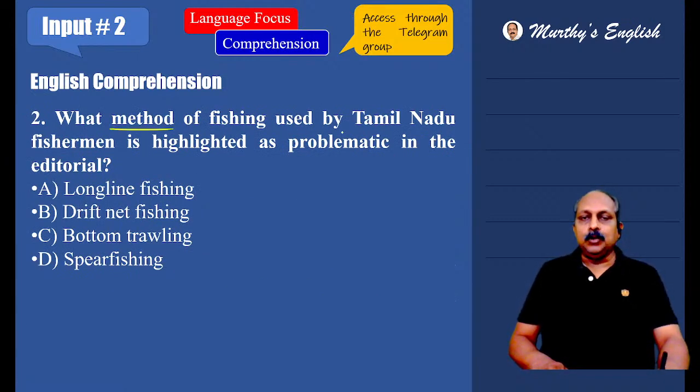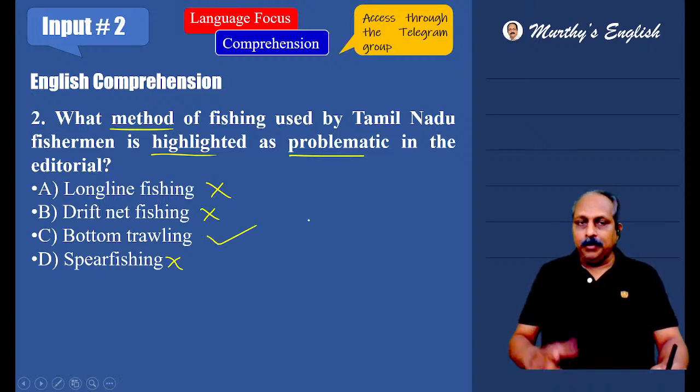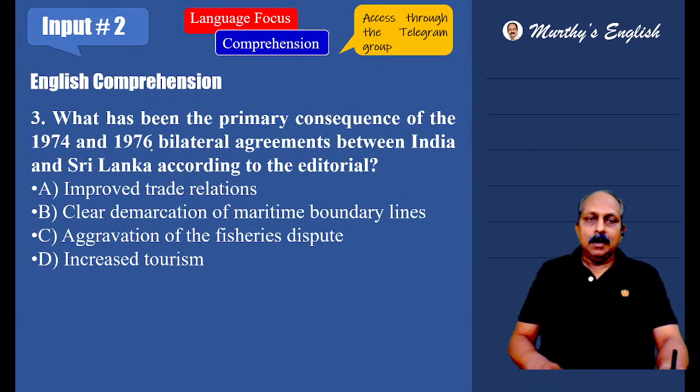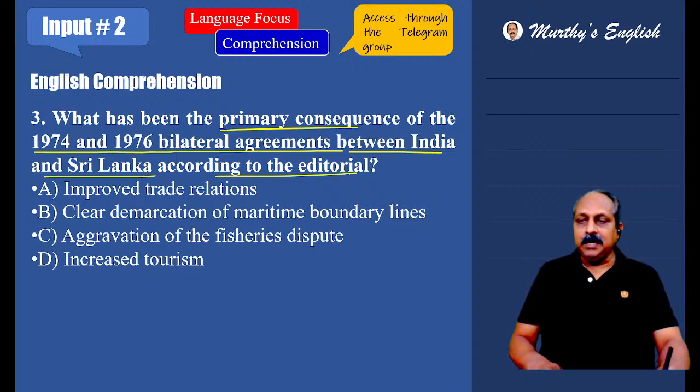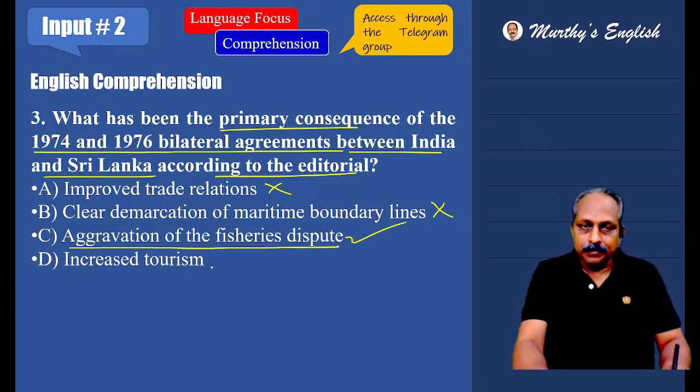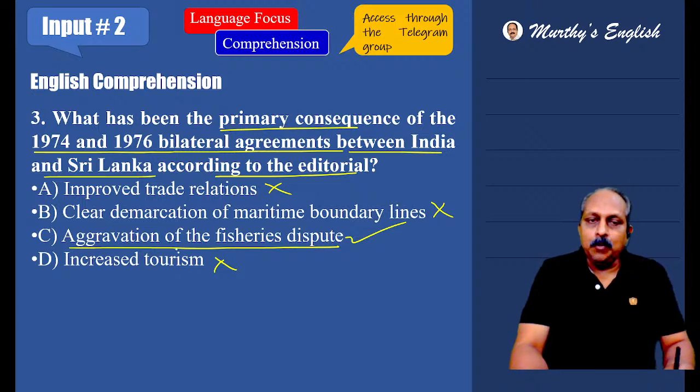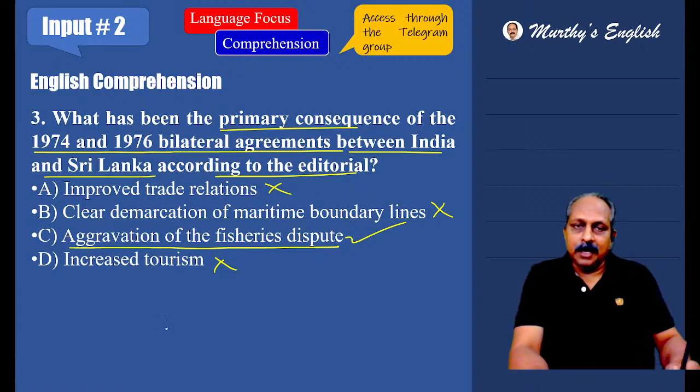What method of fishing used by Tamil Nadu fishermen is highlighted as problematic in the editorial? Longline fishing? No. Drift net fishing? No. Spear fishing? No. What is the main problem? Bottom trawling. What has been the primary consequence of the 1974-76 bilateral agreements between India and Sri Lanka according to the editorial? Aggravated, editorial says. Improved trade relations? No. Clear demarcation of marine boundary lines? No. Aggravation of the fisheries dispute. Increased tourism? No. Aggravation of the fisheries dispute because of these agreements.